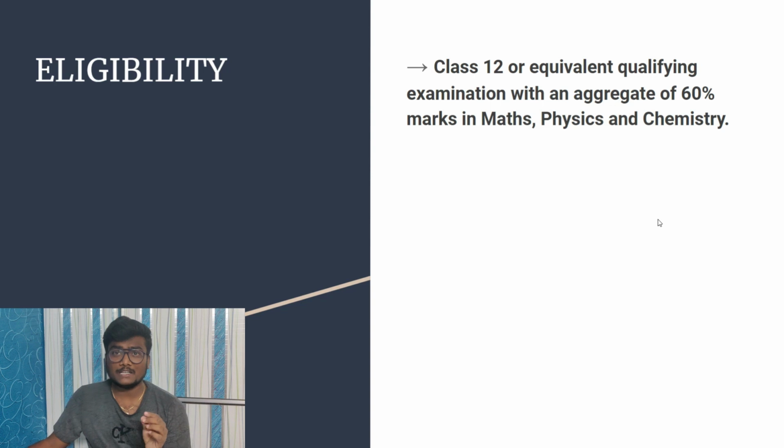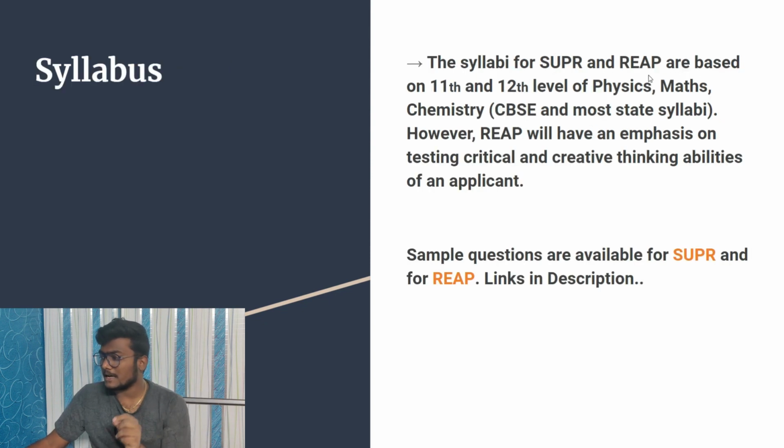Next comes eligibility. What is the eligibility criteria for giving this exam? Class 12 or equivalent qualifying exam with an aggregate of 60% marks in maths, physics, chemistry. You should have at least 60% aggregate marks in all the 3 subjects. The syllabi for SUPR and REAP are based on class 11th and 12th level physics, maths, chemistry. This level will be the same as CBSE and most of the state syllabi. However, REAP will have emphasis on testing critical and creative thinking abilities.